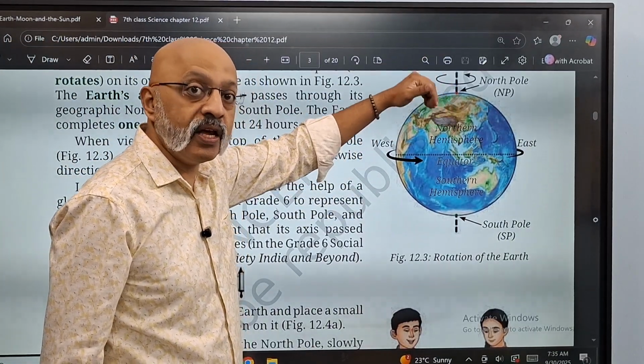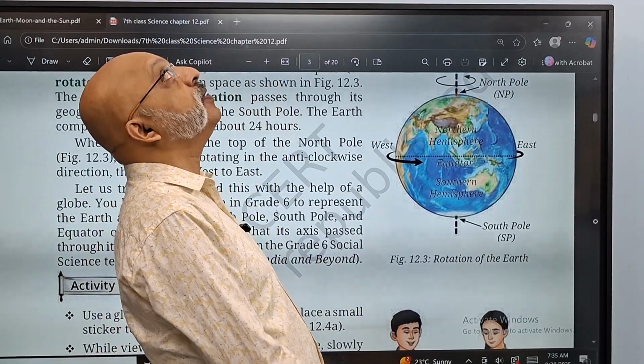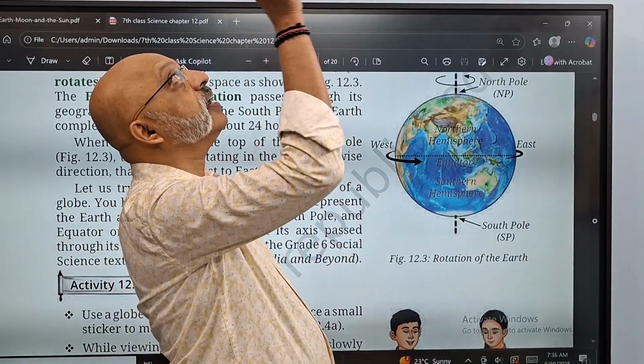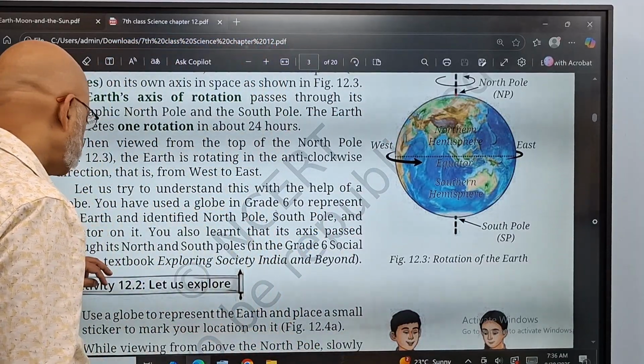Imagine yourself standing on the North Pole. From the South Pole, obviously, it will be different because now you will be looking at it like this and you will think that it is moving like this. Okay, it is moving in this direction.